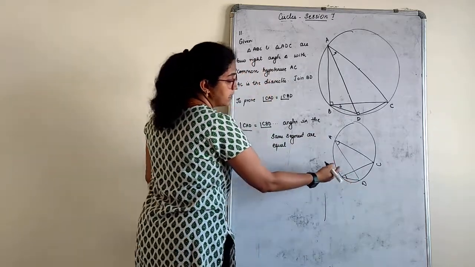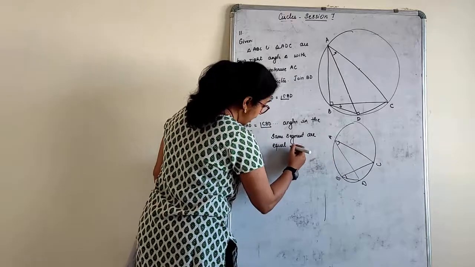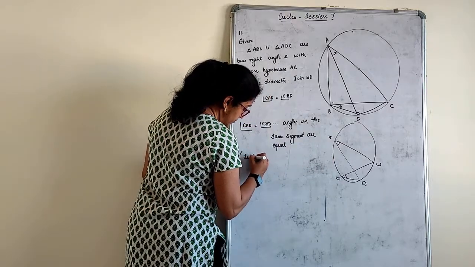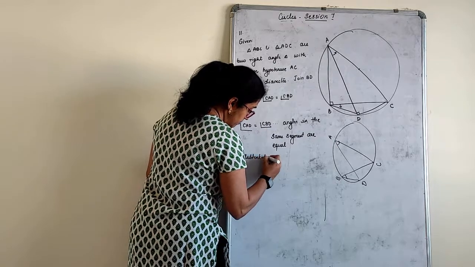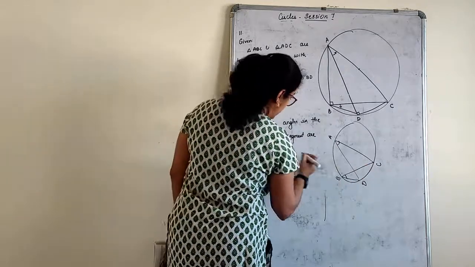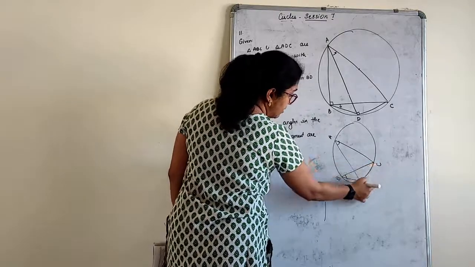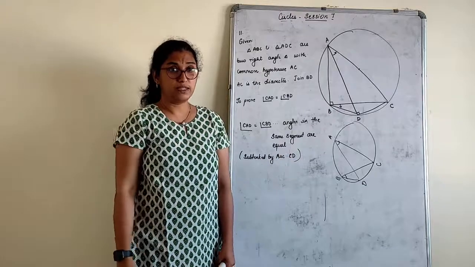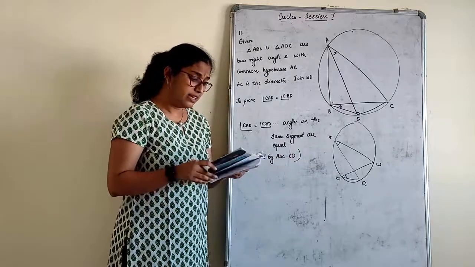If you want, it is an angle subtended by arc CD. You can also mention that. The chord joining is not required. Very simple.